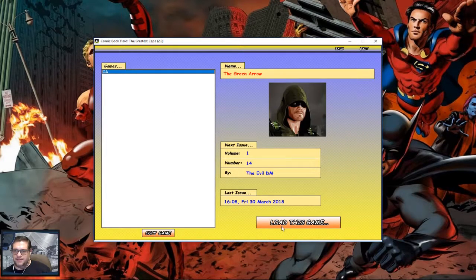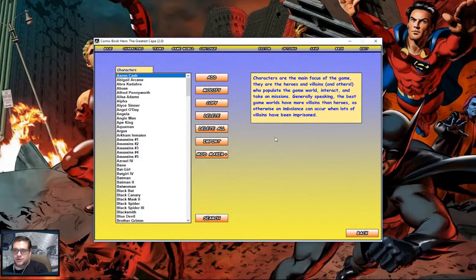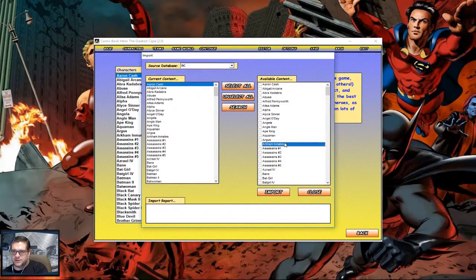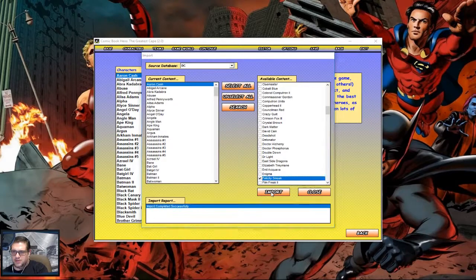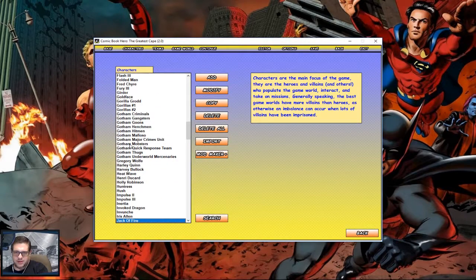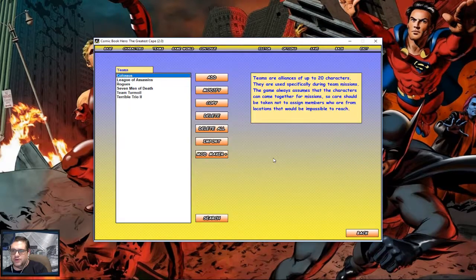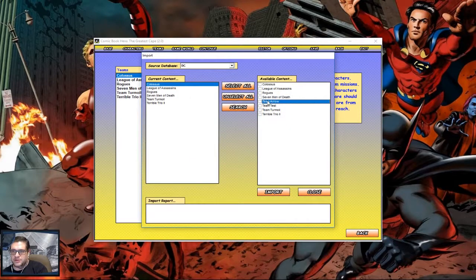We can load up our game. Continue the story. We're going to go to our database. We're going to import Miss Felicity. Done. She is now in there, as we can see. And let's make sure Dig is in there. And there's Dig. Perfect. Oh, wait. We don't want to go back. We want to go back to the editor. We want to go to Teams. We want to import. And there's Team Arrow.